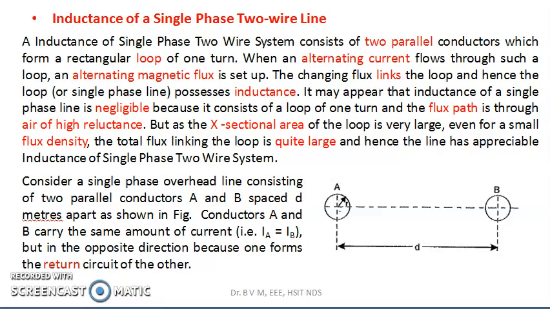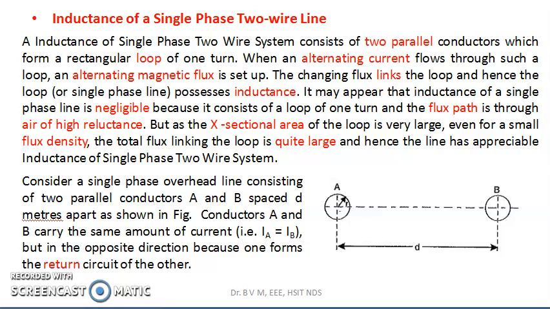This alternating magnetic field links with the conductor, and according to Faraday's laws of electromagnetic induction, an EMF is induced in that conductor, and this EMF is expressed in terms of inductance. If you remember, E is equal to L di by dt. This flux linkage has two parts. One is internal flux linkage and the other one is external flux linkage.